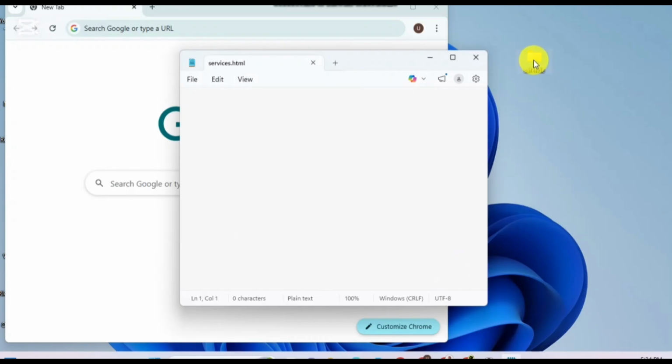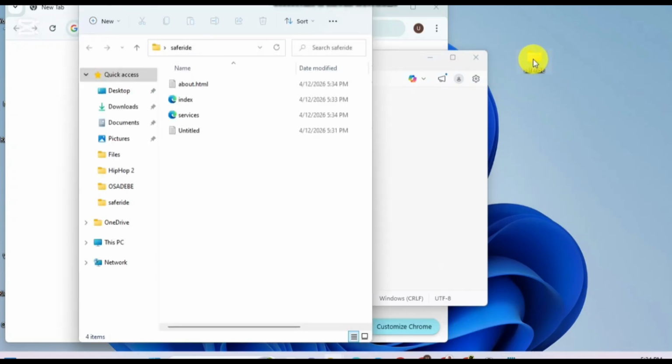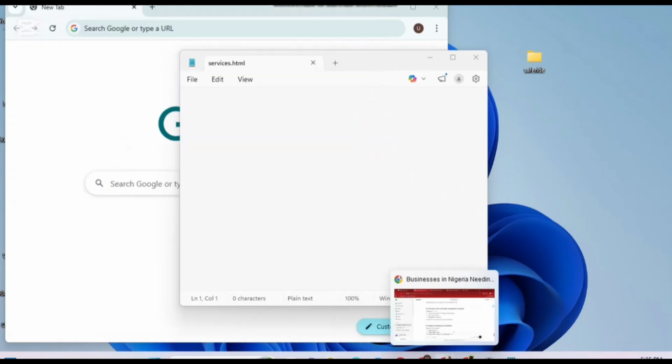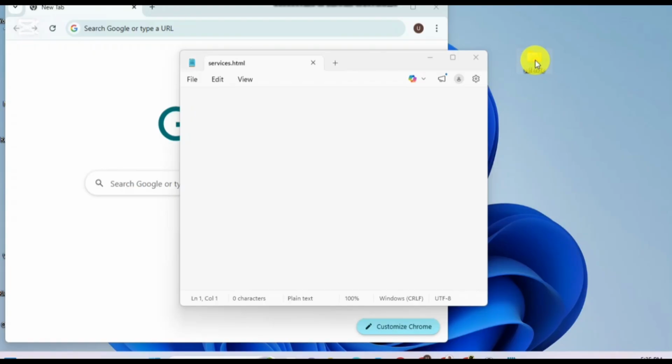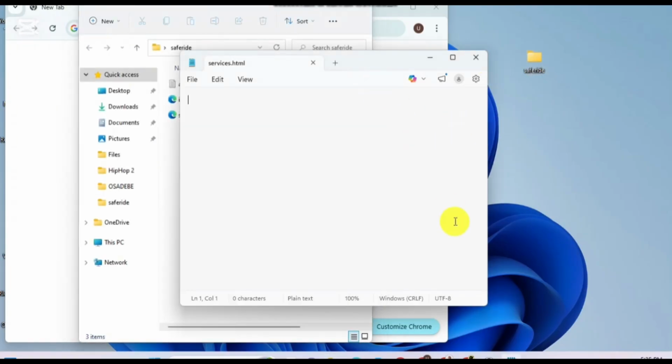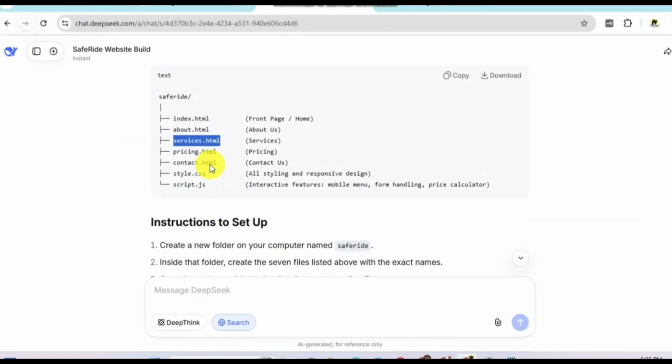Let me see how many files we have created: about-us, index, services. Now what's the next thing there? Now we go to the next file, which is pricing.html.